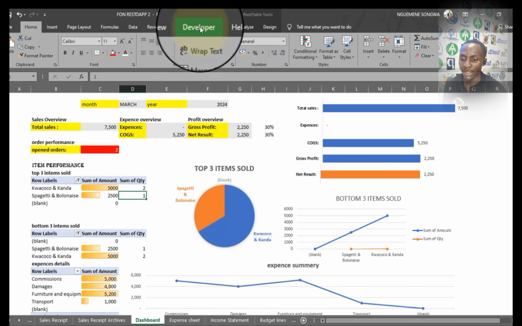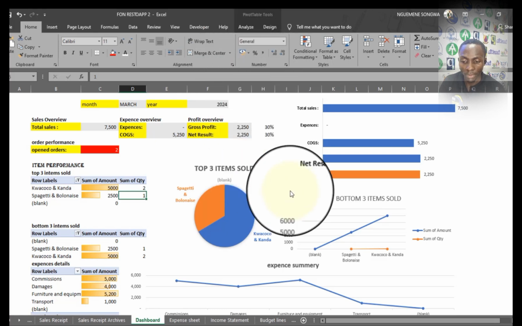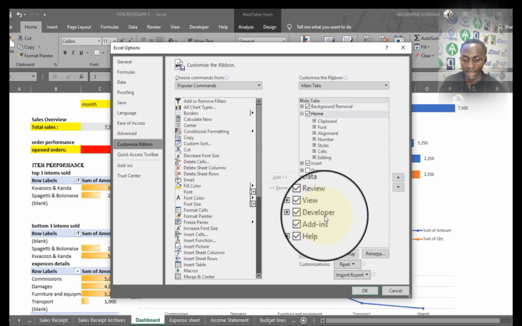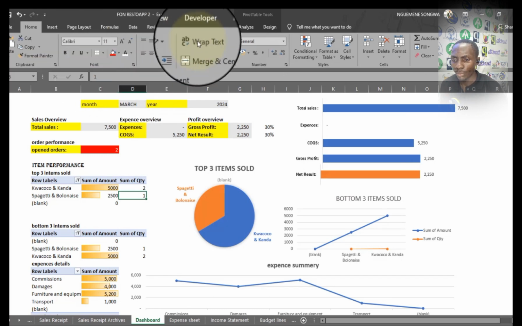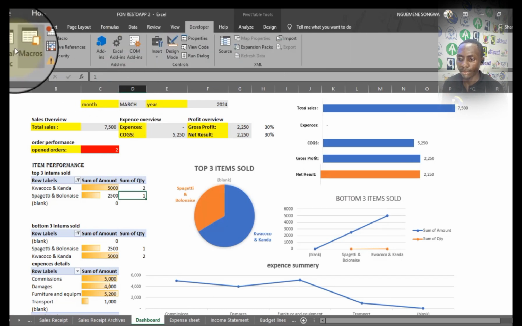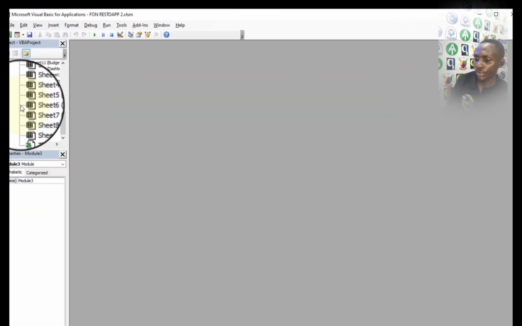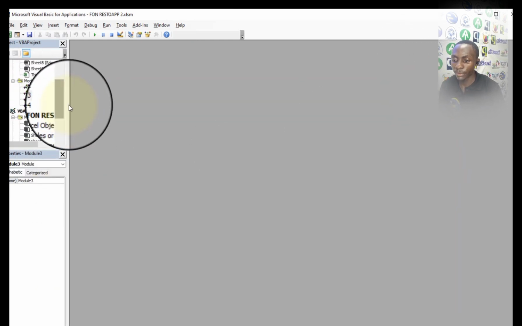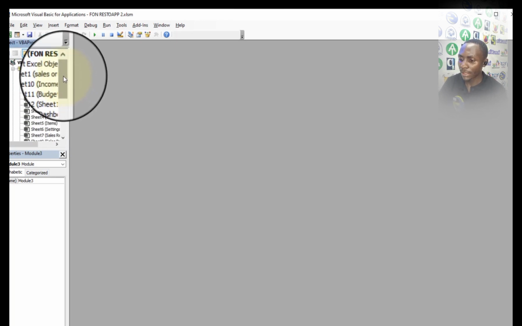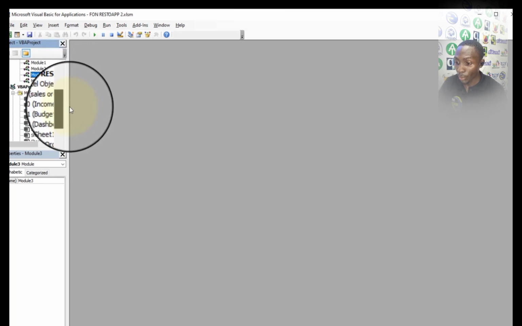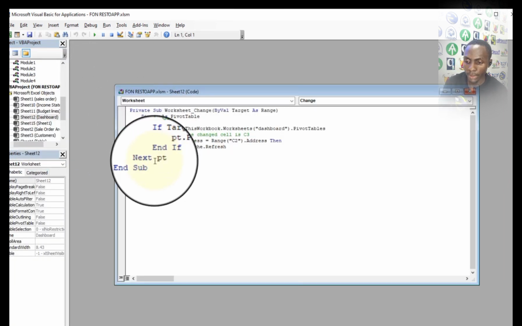To write a code, you need to have activated the developer option. So you could right click anywhere on the ribbon and take customize ribbon. From here, you will then see the developer tab, and you can activate it. When you now have the developer option, you can take Visual Basic. When you take Visual Basic, you are going to see the backend section of Excel, where you can actually write a code. So at this level, we are going to write a short code, and let me show you the code in question.